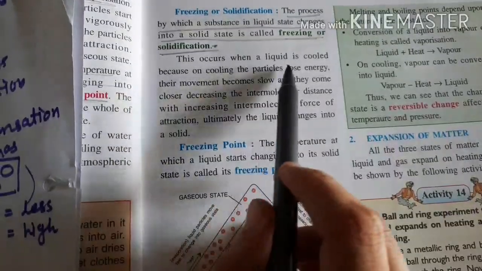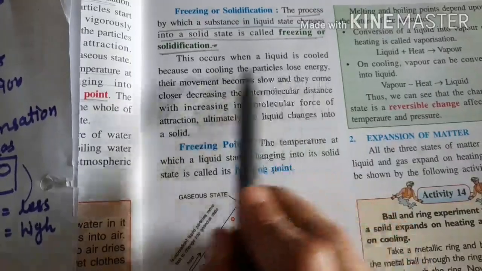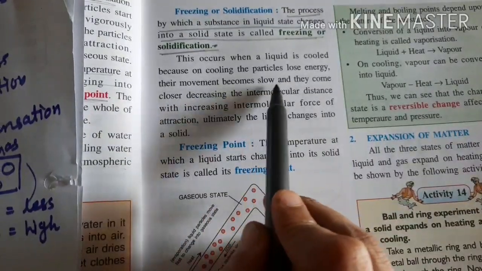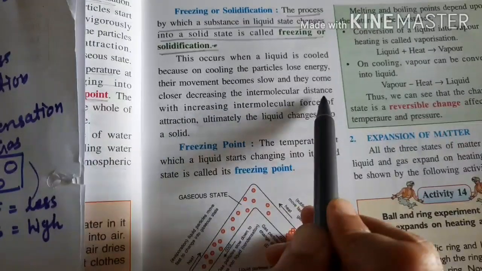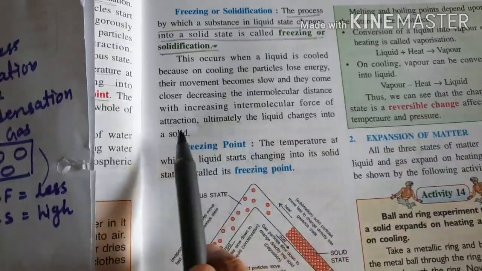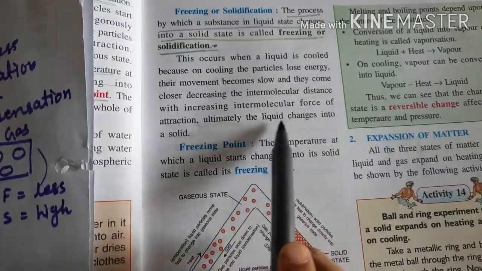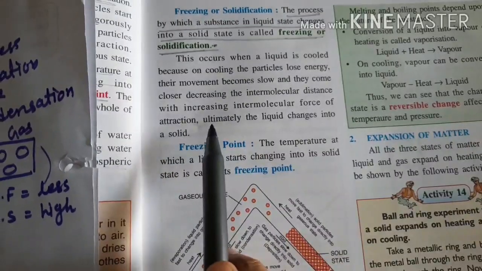So same thing as I told you. This occurs when a liquid is cooled. Because of cooling, the particles lose energy and their movement becomes slow, and they come close, decreasing the intermolecular distance, which means space, which increases the intermolecular force of attraction, and ultimately the liquid changes into a solid. Okay, is it clear now?